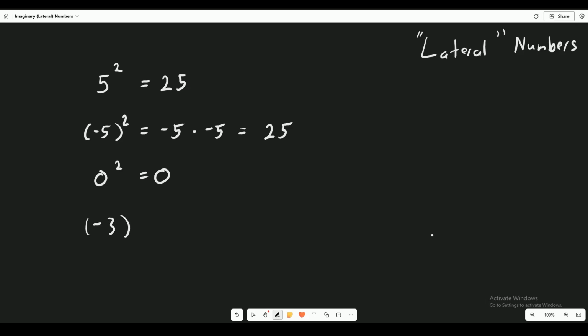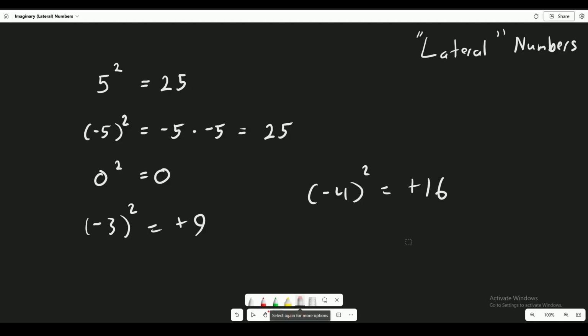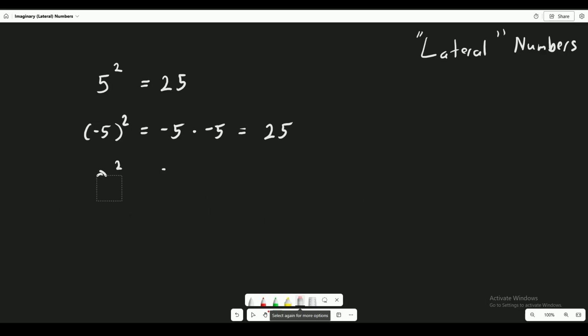Negative 3 squared, positive 9. Negative 4 squared, positive 16. We can't get a negative number. So the guy that introduced them thought, wait a minute, what if there's a set of numbers that can give us a negative result?